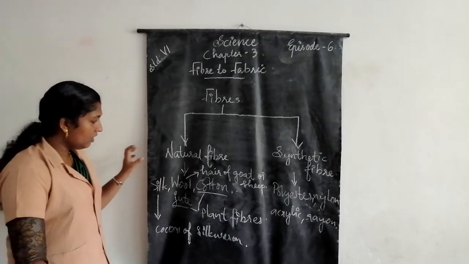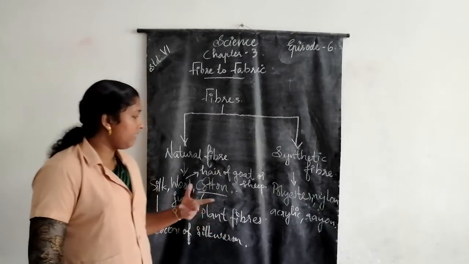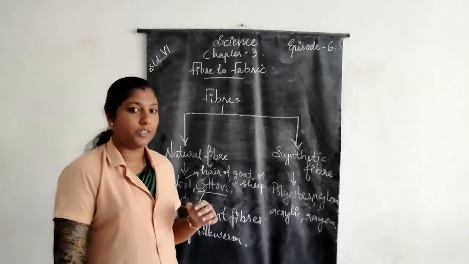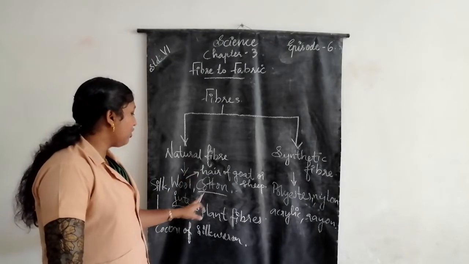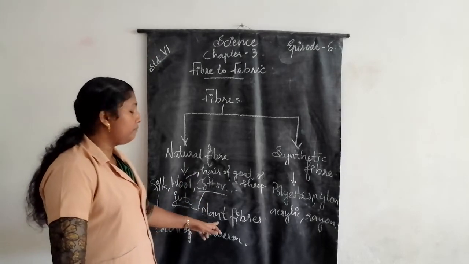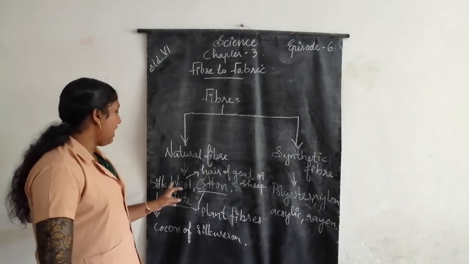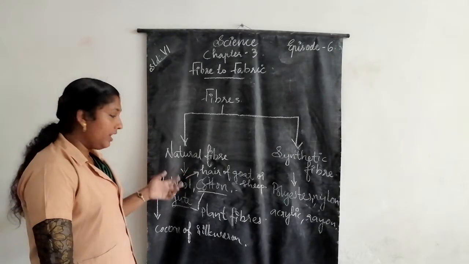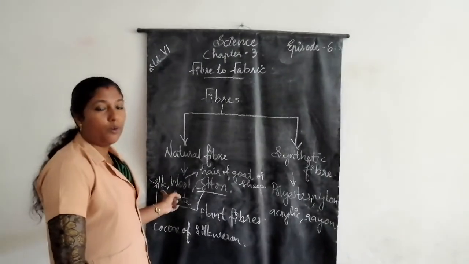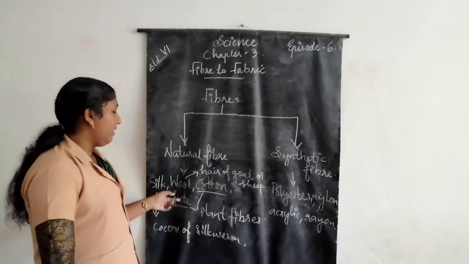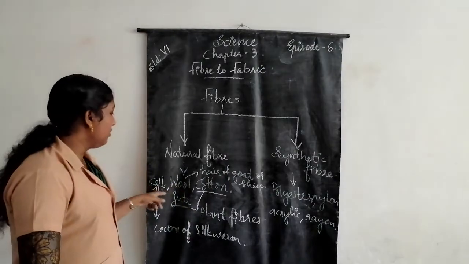Once again, natural fibers. We get natural fibers from plant sources and animal sources. From plant sources we get cotton and jute, so we call them plant fibers. Silk and wool are obtained from animals, so we can call them animal fibers. Silk is obtained from the cocoon of the silkworm, and wool is obtained from the hair of goat or sheep.